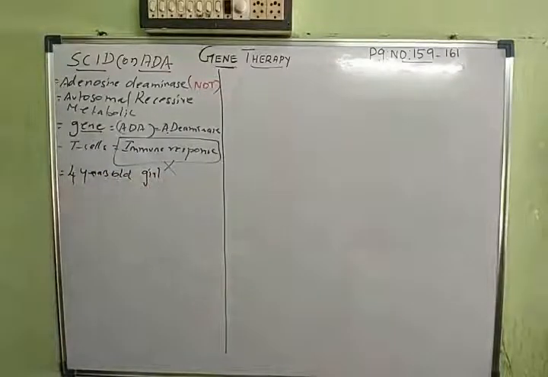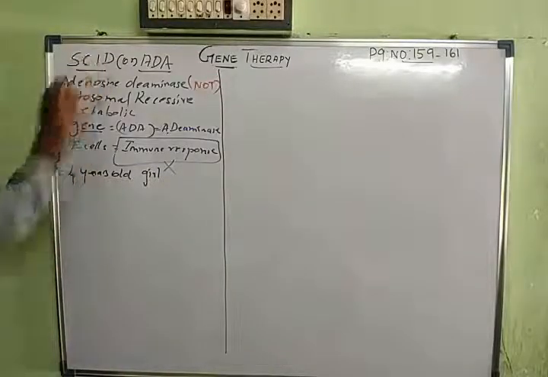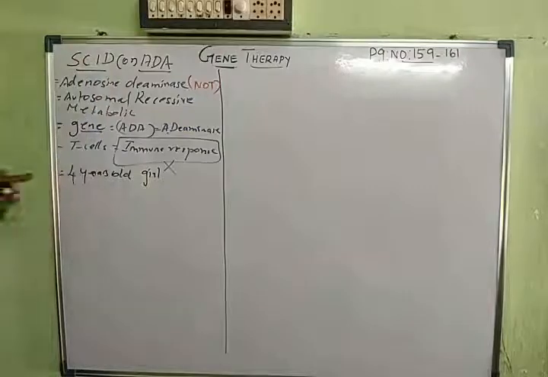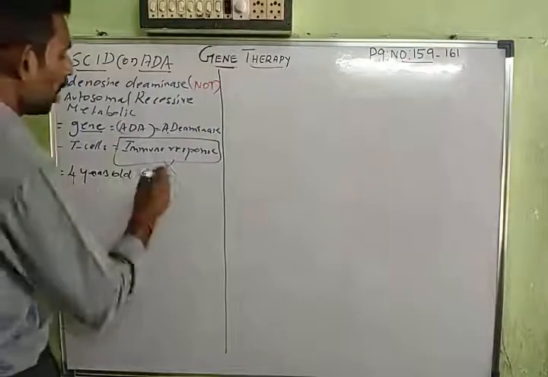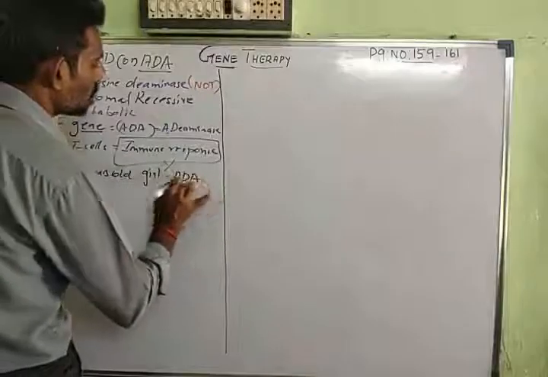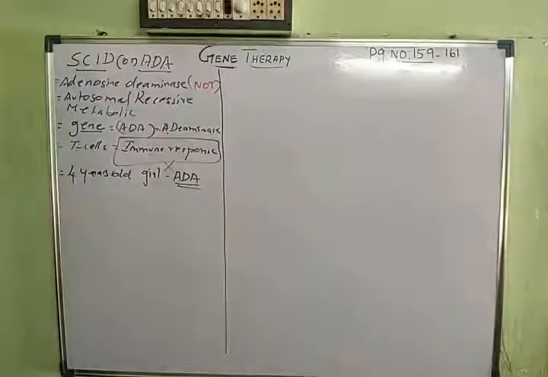Okay, so this treatment was done for a girl who was affected with a disease, and that girl's age was 4. So this treatment was done in a 4-year-old girl child who was affected with adenosine deaminase deficiency. Right. You will have that in the book, in the tablet column. Afterwards you can study this content. I am just talking to you now.